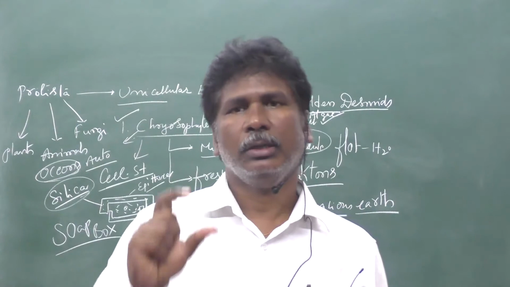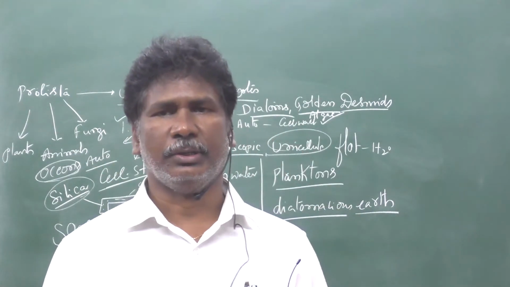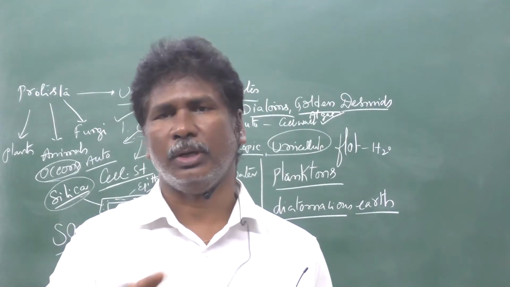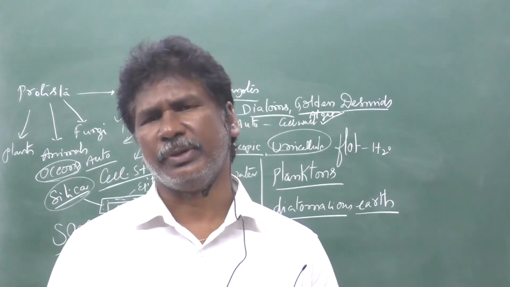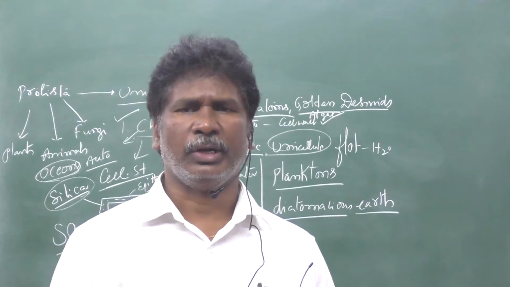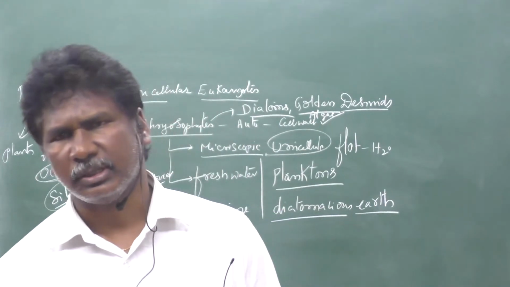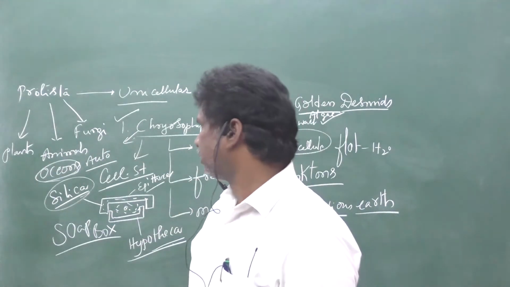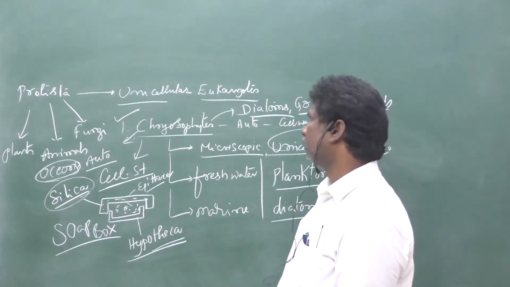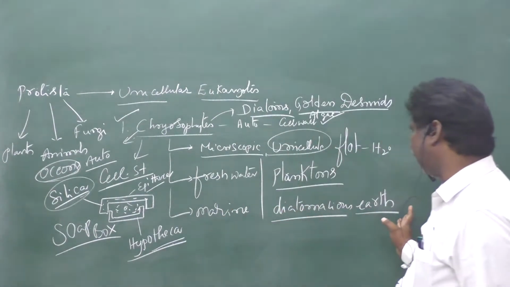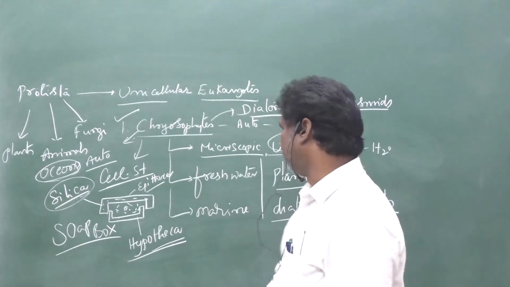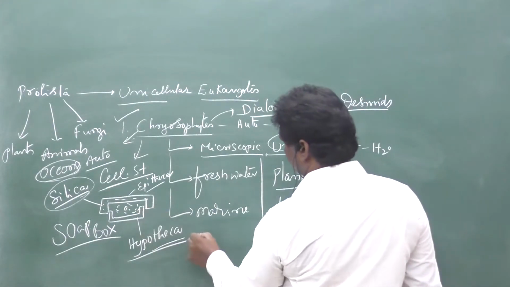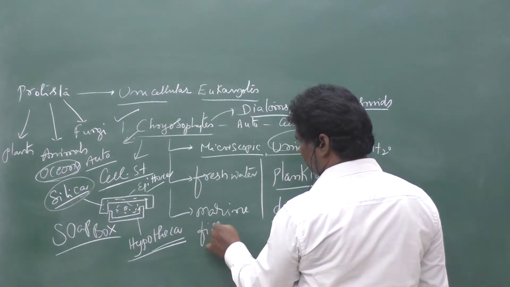Due to its gritty nature, it is mainly helpful for polishing, and since it also has small holes, it helps in filtration of oils and syrups. That is diatomaceous earth.